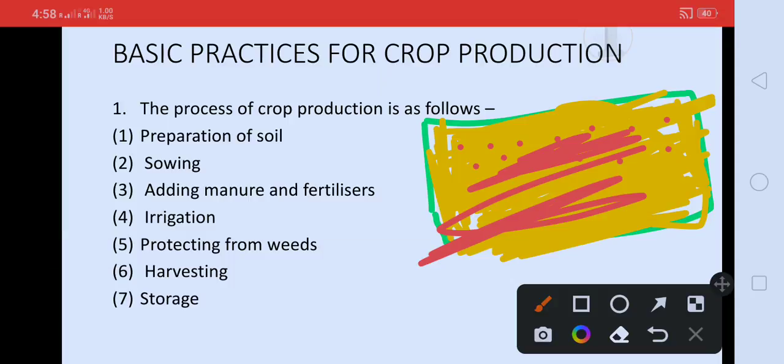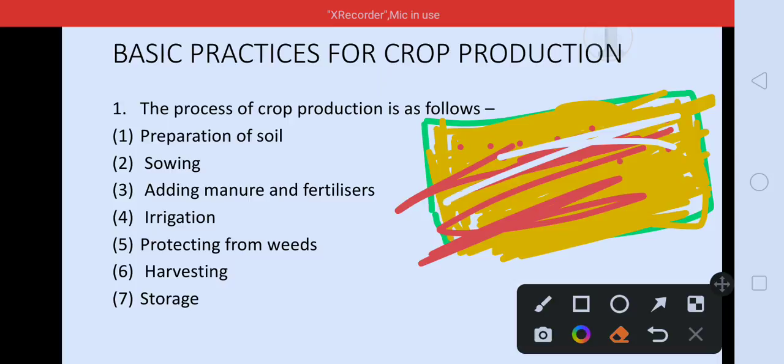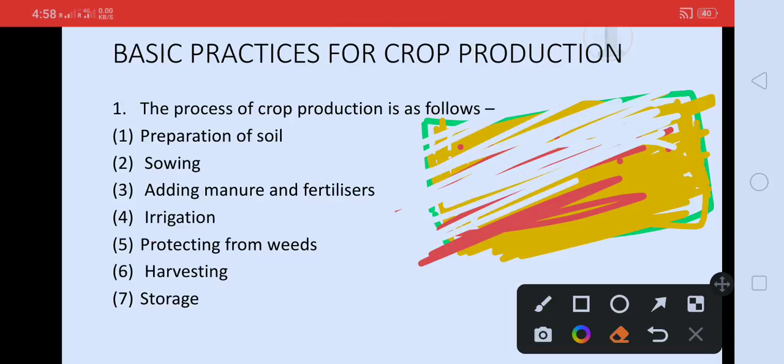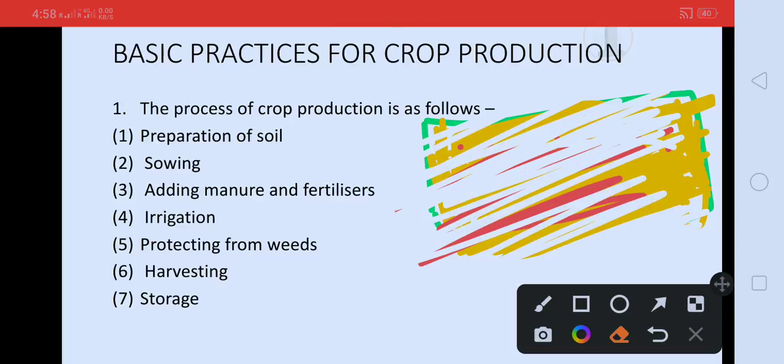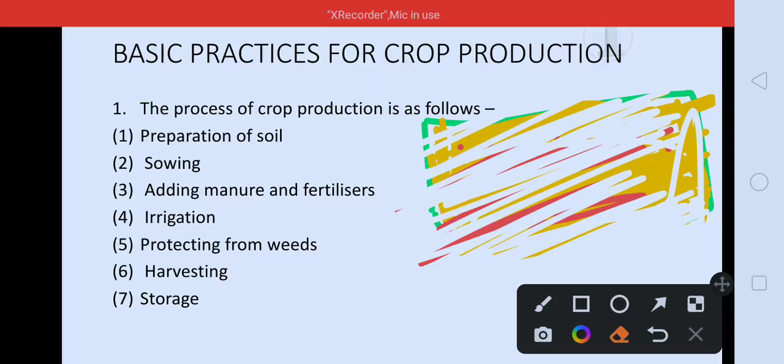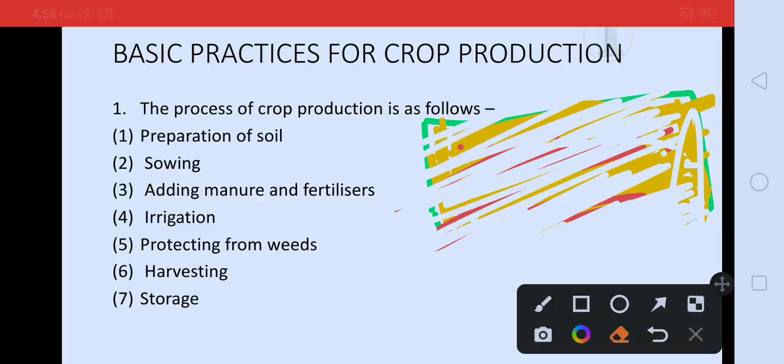Next will be the irrigation process. In irrigation we will be telling you what the process of irrigation is, and then we have to cut all of these things, and then we have to clear our whole land also, and then we have to store it in the silos or in the grains. And this is the whole basic practices. Now we will be learning this in more further details.